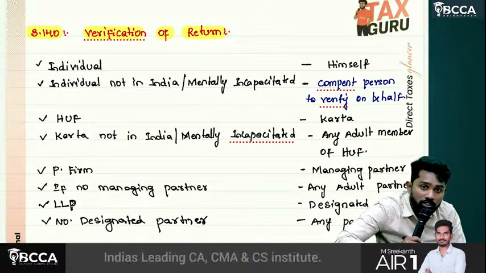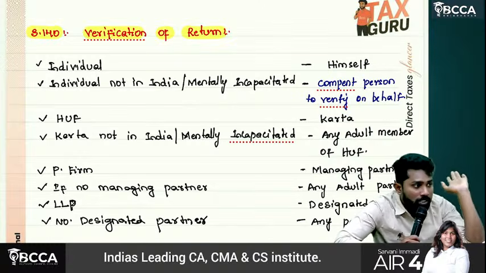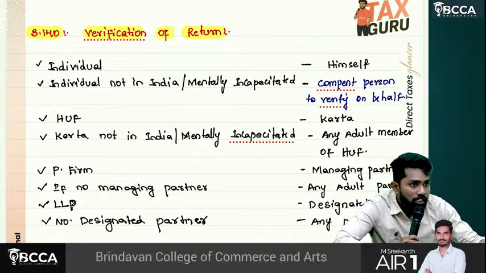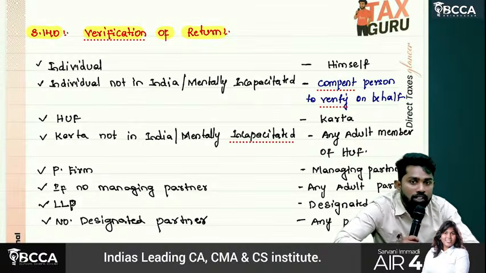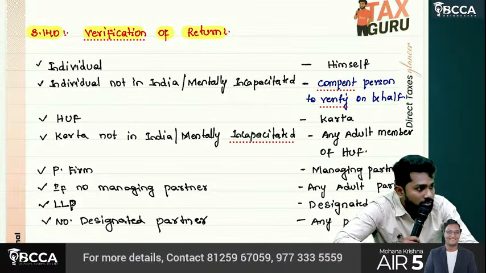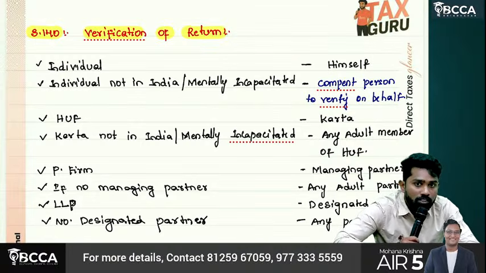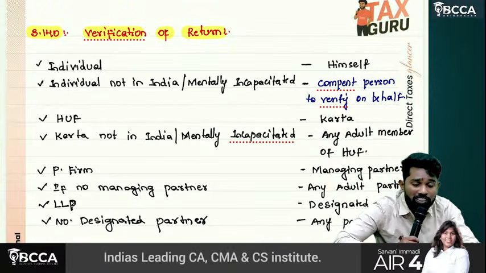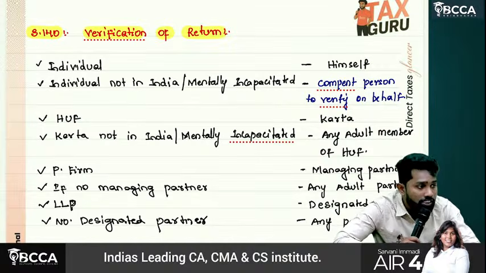So here they didn't say that a co-partner has to verify. They said any other adult member can verify. So the husband created a HUF, and the children are still minors. But the husband is not available or is mentally incapacitated. Then the wife can verify the return, because she is another member of the HUF, an adult member of the HUF. She can verify the return.